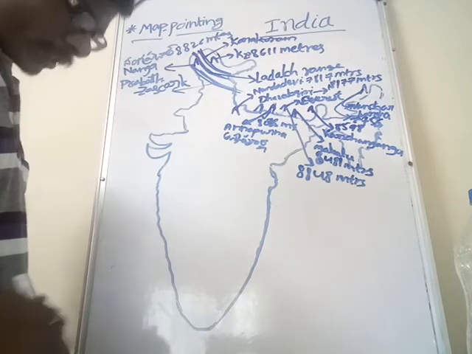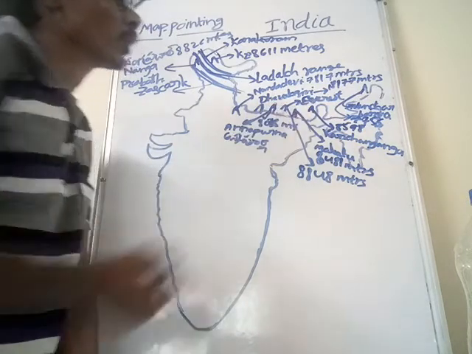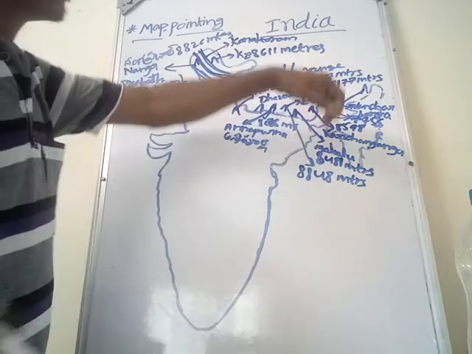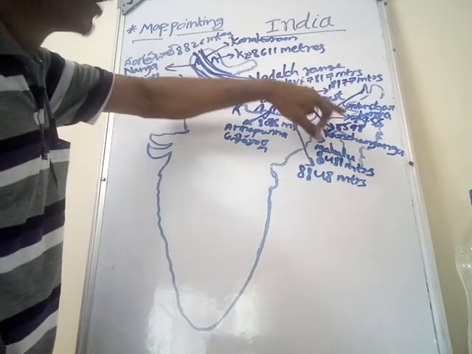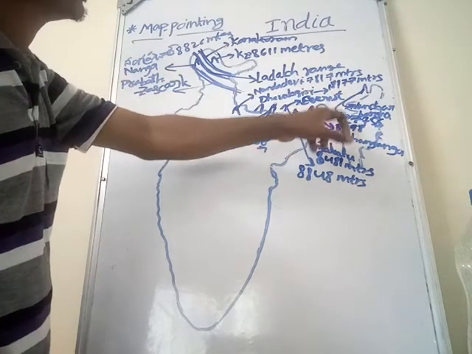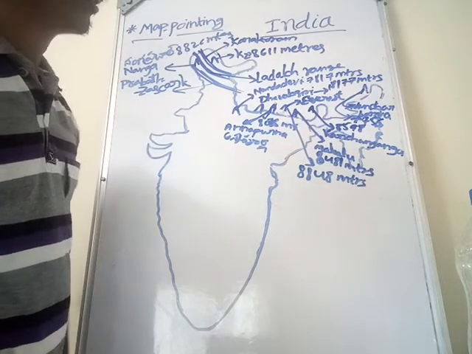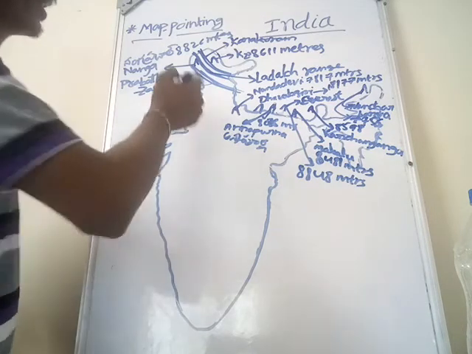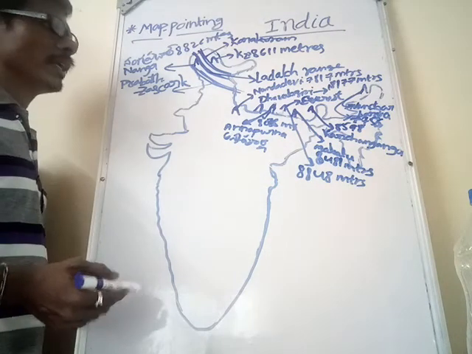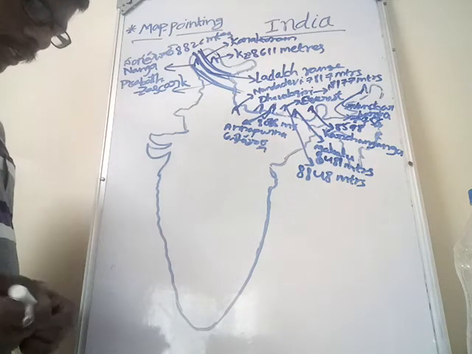And the last important peak in Himalayas, the easternmost peak of India, is Namcha Barwa. The height of Namcha Barwa peak is 7,756 meters. These are the very important Himalayan peaks.